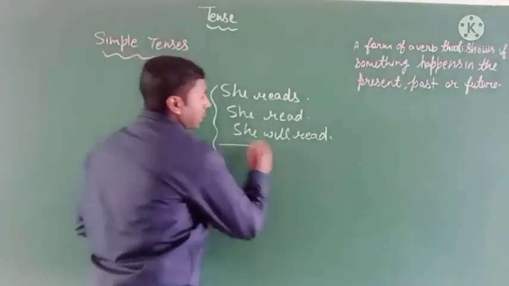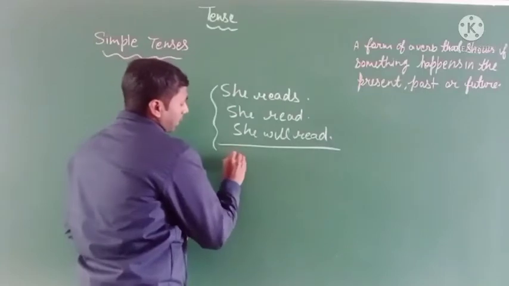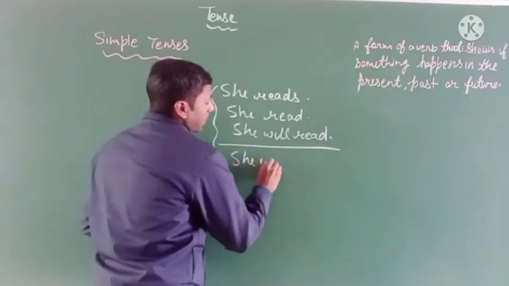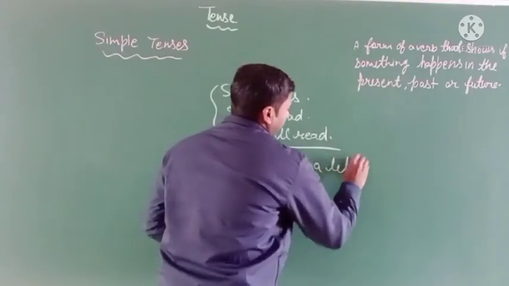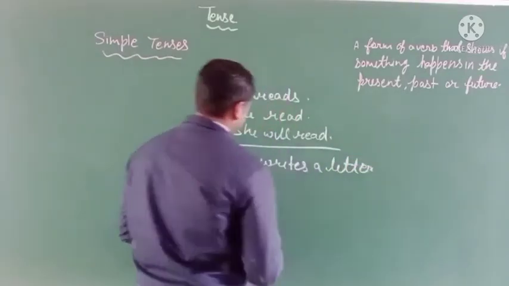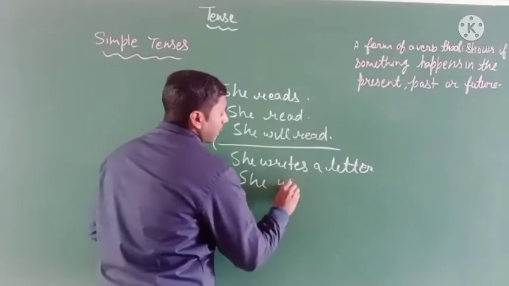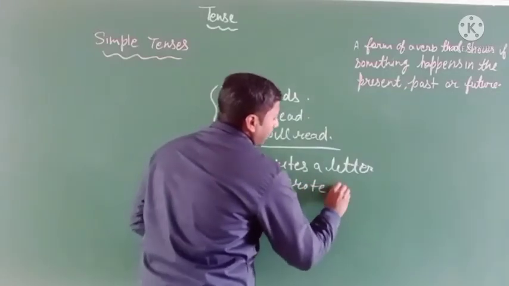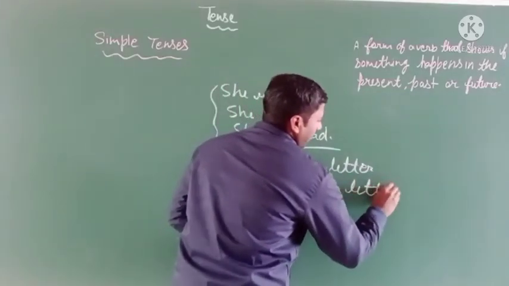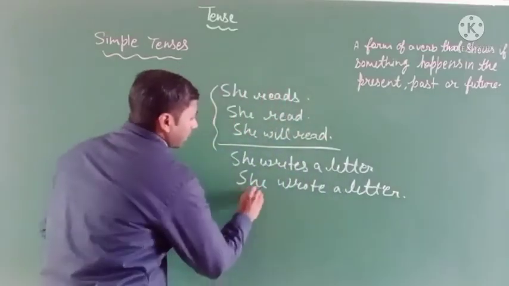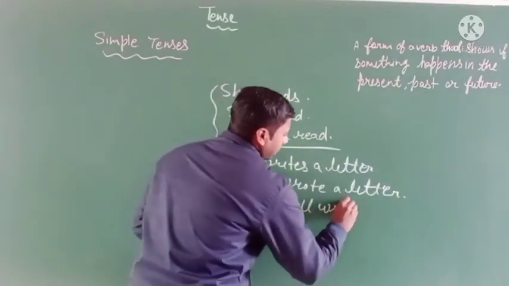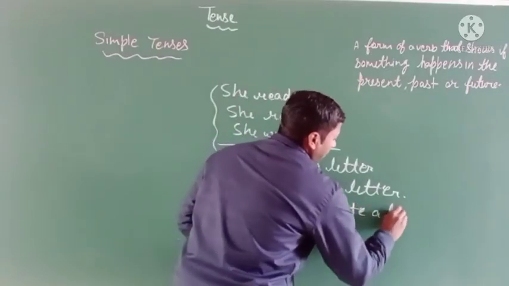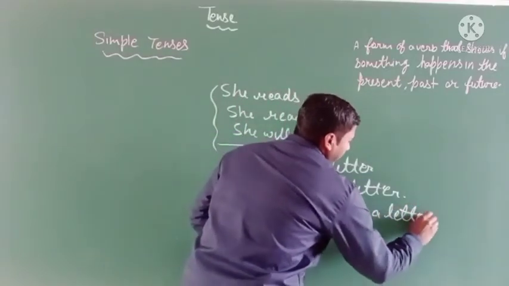I give you another example: she writes a letter, she wrote a letter, and she will write a letter.